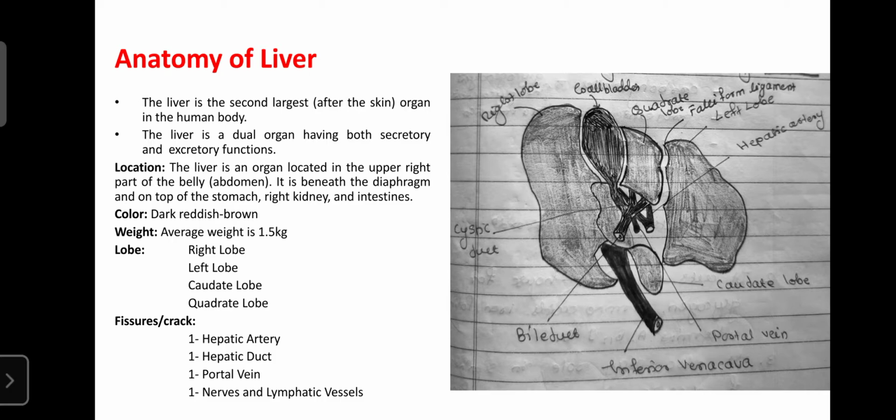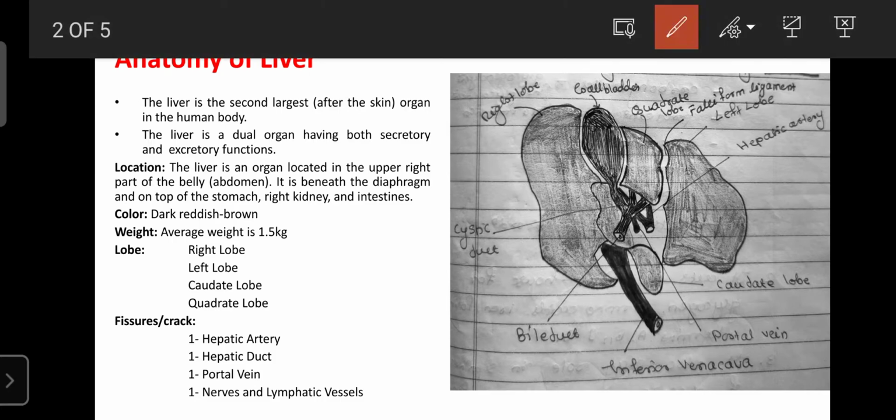The liver has both secretory as well as excretory functions. Excretory function means it is involved in the removal of waste material or toxic substances produced during the metabolism of the body. The liver also has a secretory function. It can secrete certain vitamins, bile acids, bile salts, cholesterol, certain proteins, amino acids, as well as glucose. So the liver is a dual organ, having both secretory and excretory functions.